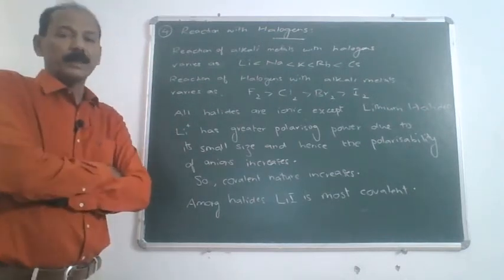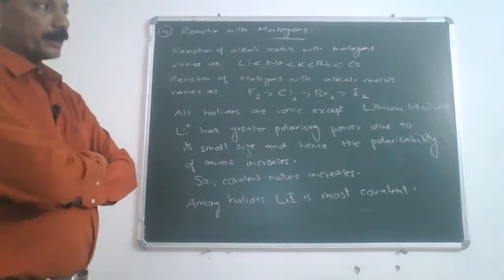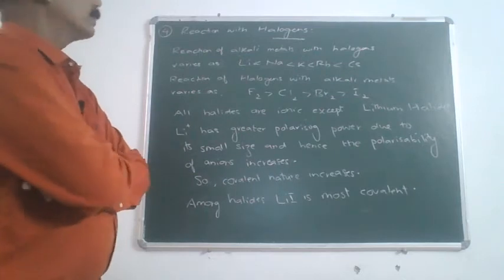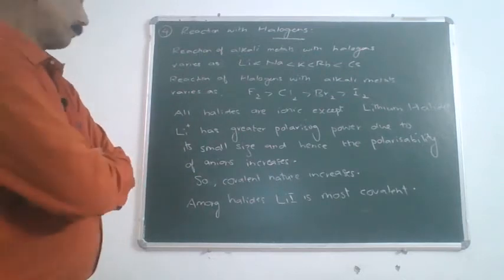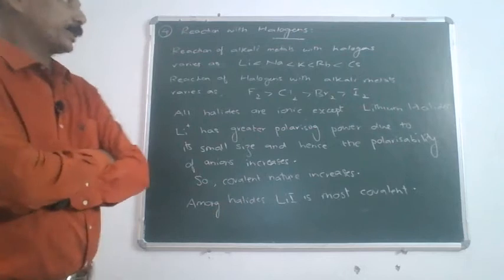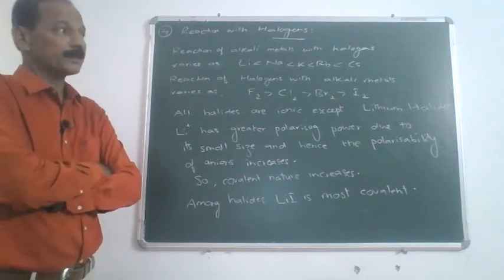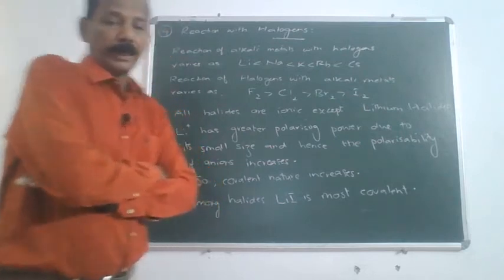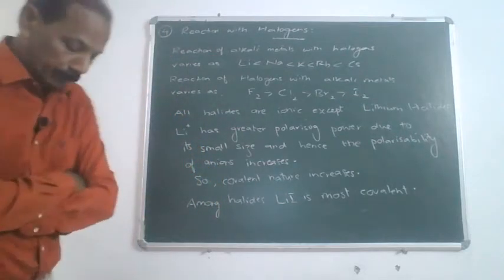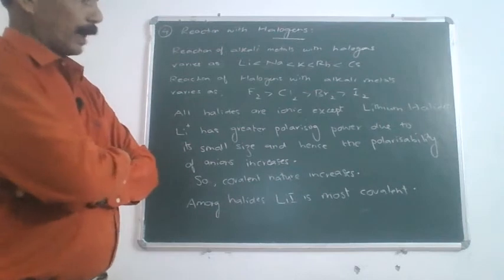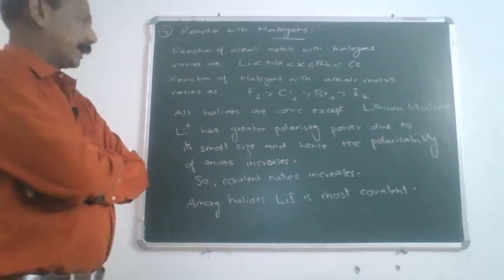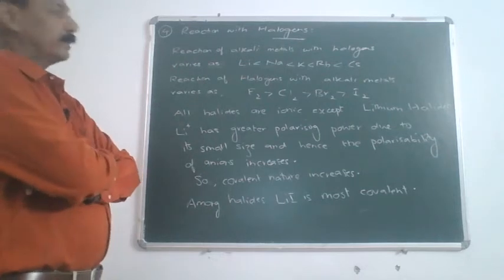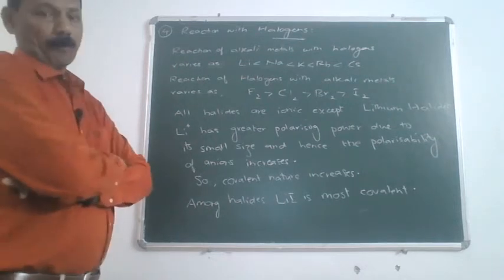This can be easily understood because cesium has a large size and can easily give an electron, hence it is highly reactive. A reaction of halogens with alkali metals varies as fluorine greater than chlorine greater than bromine greater than iodine. Remember, fluorine is a superhalogen and it can attack any metal, hence its reactivity is maximum.